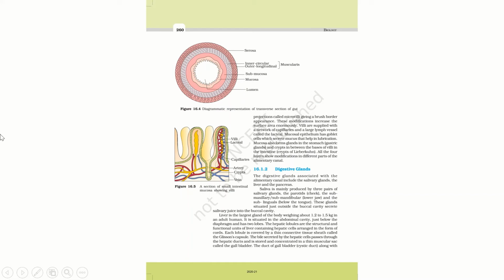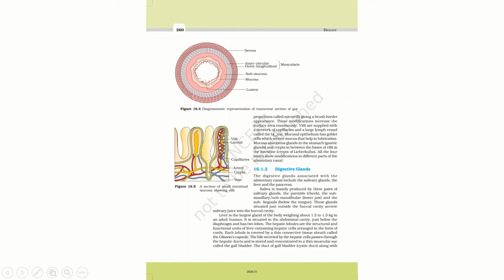So we can see here that they are like a brush border, with finger-like projections. These finger-like projections basically increase the surface area for the absorption of food. Now the villi are supplied with a network of capillaries and a large lymph vessel called the lacteal. Lacteals are the lymph vessels that absorb fat and soluble vitamins. So you can note down this information.